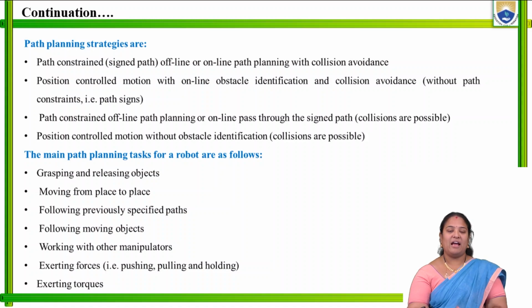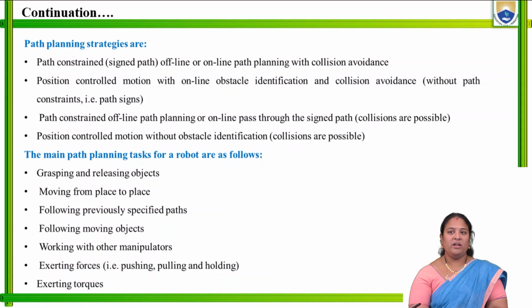So next, coming to the strategies. What do we mean by strategy? There will be various strategies for any particular planning. So there are a few strategies which a robot has to maintain when path planning is to be done. The first constraint is that it should have offline or online path planning with collision avoidance. In order to avoid collision, the robot should undergo offline or online path planning for any assigned path.